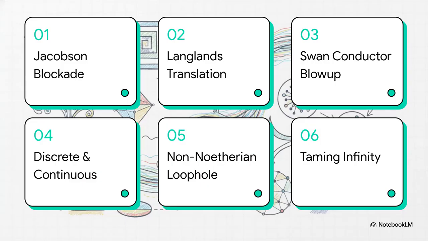Because we are crossing multiple mathematical universes today, let's quickly review our roadmap. We've got: 1. The Jacobson conjecture blockade. 2. The Adelic Langlands translation. 3. The Swan conductor blowup. 4. Bridging discrete and continuous. 5. The non-Noetherian loophole. And finally, 6. Taming infinity with p-adics. Let's get into it.